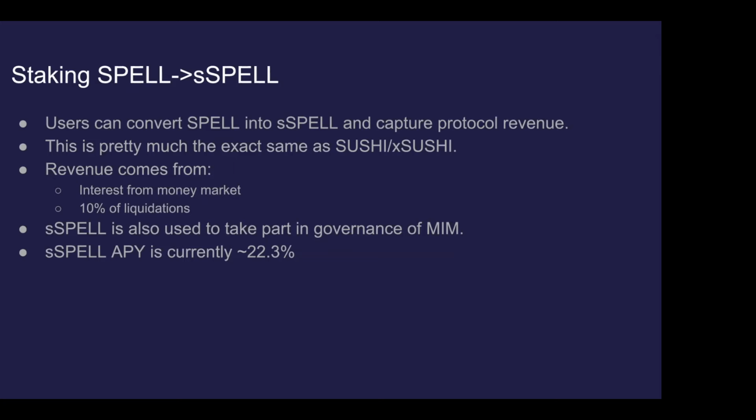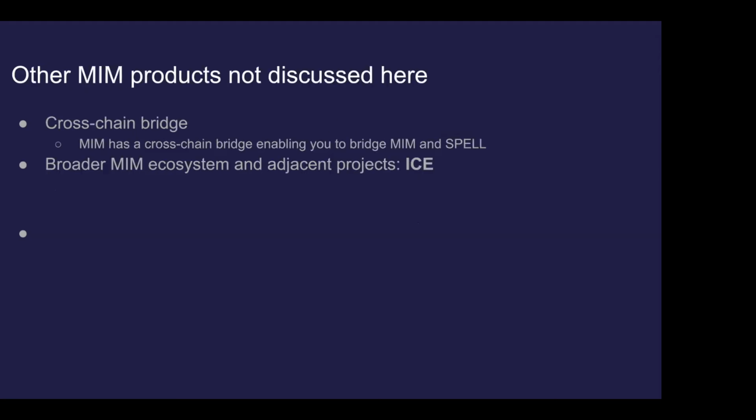Same kind of idea in staked Spell, where you get interest from the money markets, and you get percentages of the liquidations and additional revenue generated from other sources. And that's currently like 23%, which is pretty good, given that you can then use that staked Spell to go do other things. And I think in the future, I'm not exactly sure how decentralized it is now, but in the future, you can use the staked Spell to participate in the MIM governance.